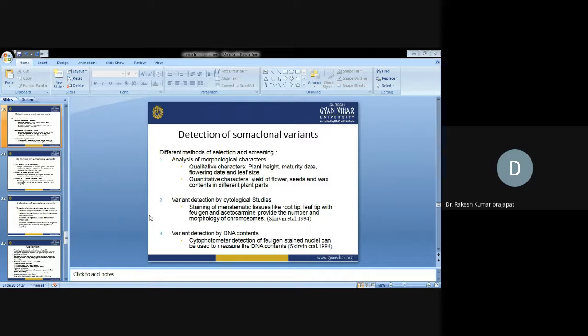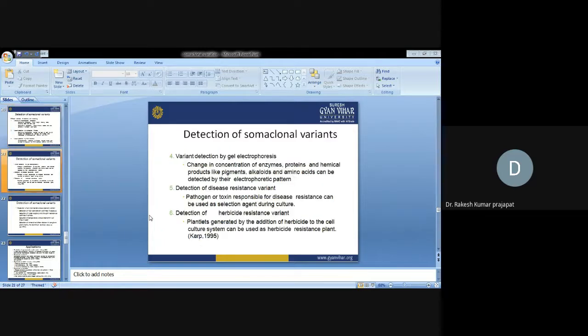Then variant detection by DNA content: a cytophotometer or Feulgen-stained nuclei can be used to measure the DNA content. Detection of somaclonal variants by gel electrophoresis: changes in the concentration of enzymes, proteins, and pigments produced by cultures, like alkaloids and amino acids, can be detected by the electrophoretic pattern.